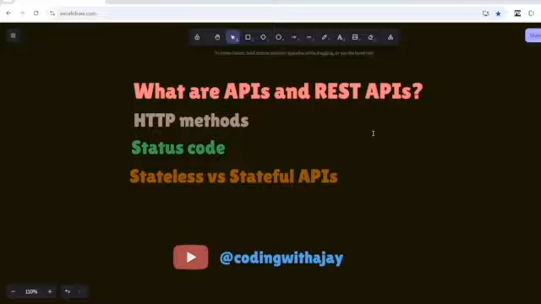And this is entirely what we've covered till now about REST APIs. Nothing fancy, it's just simple rules. For example, methods, status codes, statelessness, and some rules like using proper JSON, status codes, and methods, all of these things. If you are using them properly, this is about REST API.